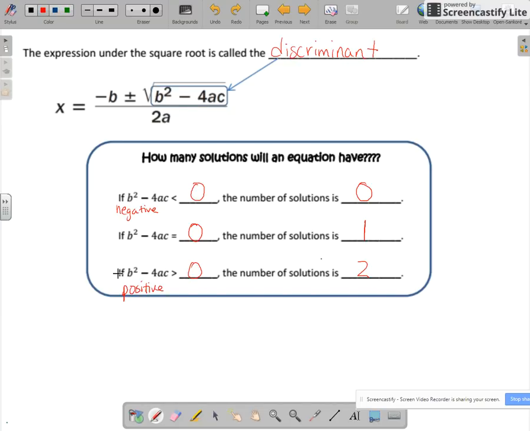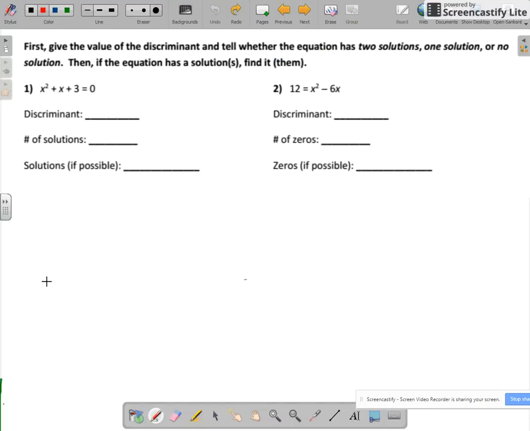So now let's look at some of these examples. So first, give the value of the discriminant and tell whether the equation has 2 solutions, 1 solution, or no solution. Then, if the equation has a solution or solutions, find it or them. Okay, so let's find the discriminant of this one.